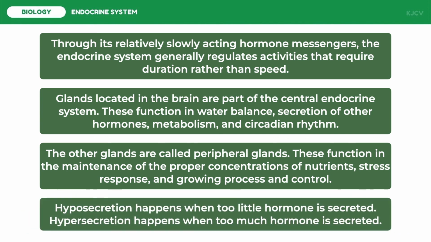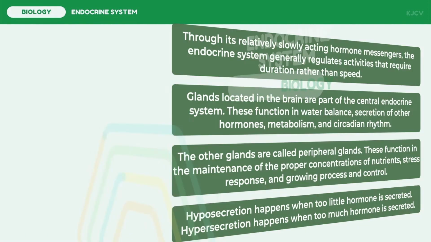And lastly, hyposecretion happens when too little hormone is secreted. Hypersecretion happens when too much hormone is secreted. And that ends our discussion on the endocrine system.